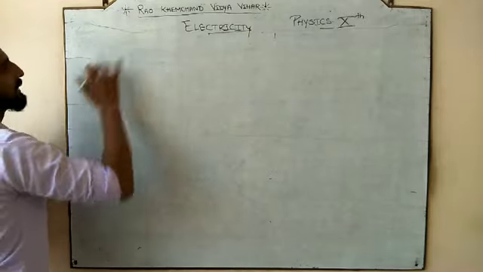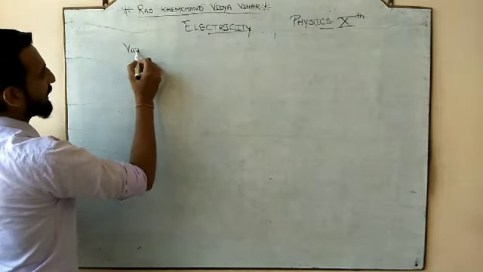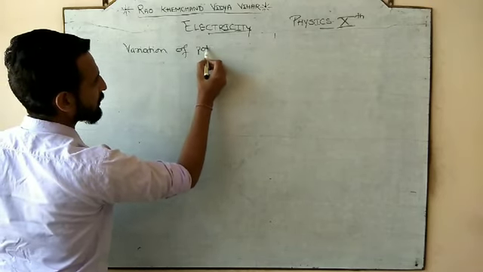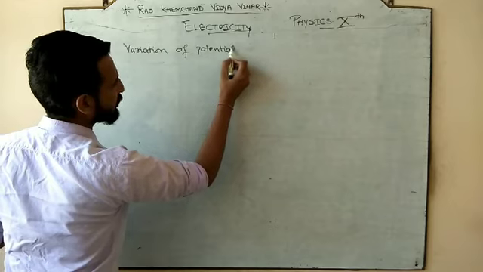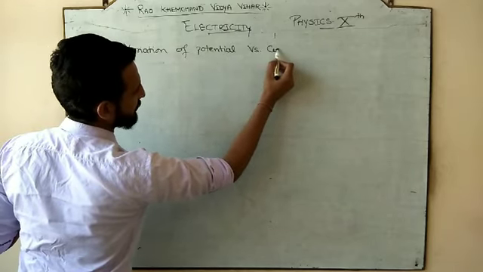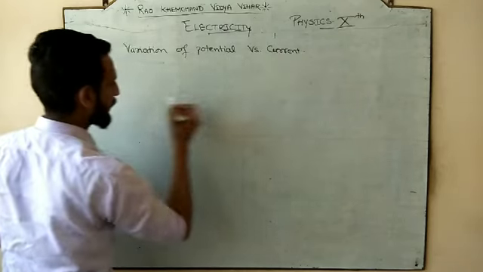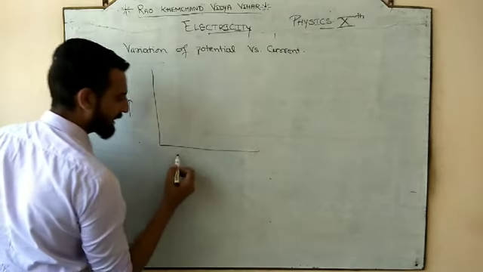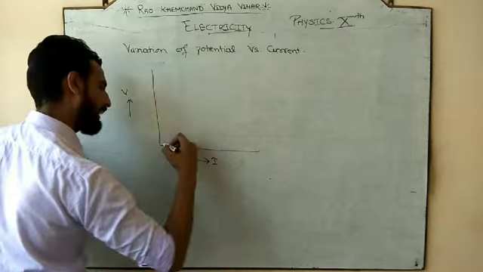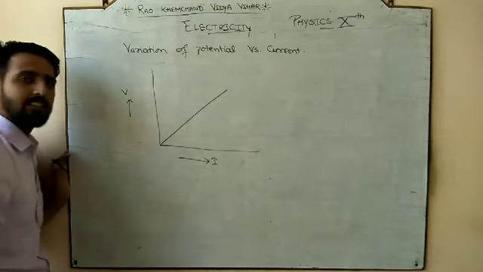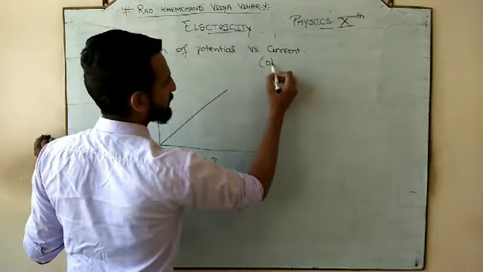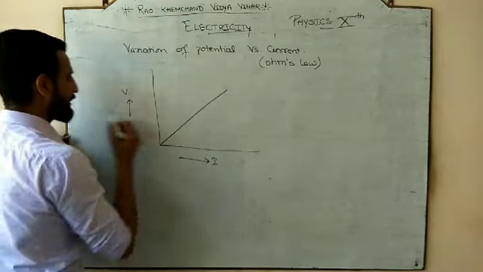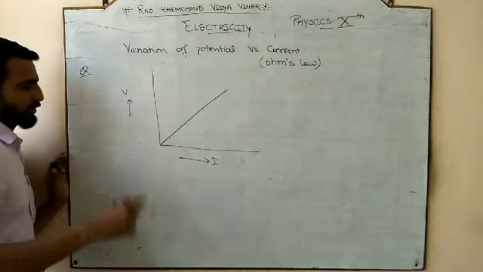And the logic is very simple. So we all know the variation of what? Potential difference versus current. Okay, so we know the variation, so V versus I, the graph would be a straight line according to which law? Ohm's law. Now, in this question, what is the question? I am going with the question itself.